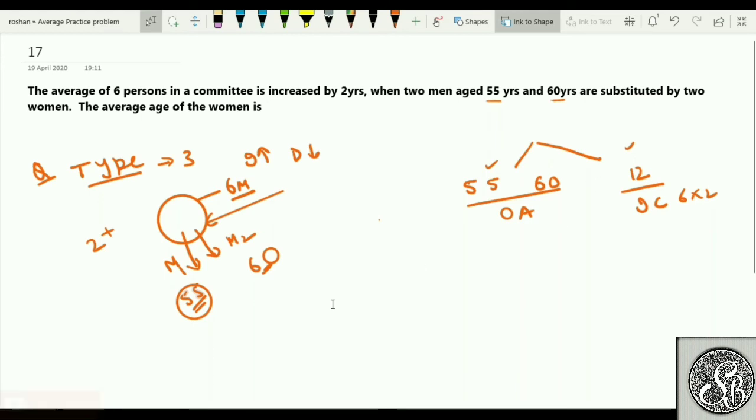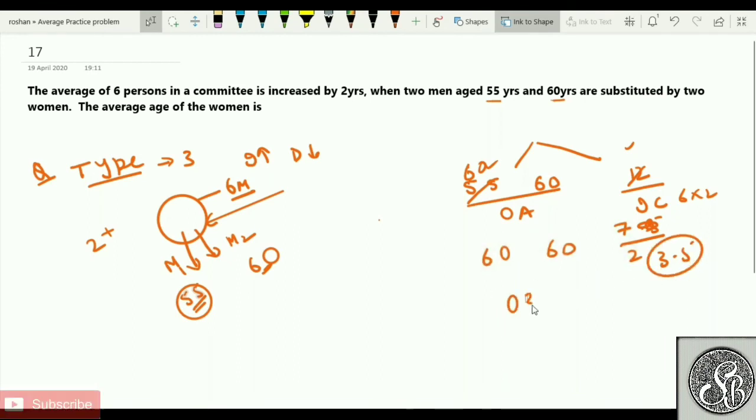If you want to find the average, there are many methods. Whatever way you want, you can find the average of these two ladies. You can do it like this. Give 5 to this person, make him 60. If you give 5 to this person, now this lady is also 60, and this lady is also 60, and 7 is left out. So divide 7 by 2, which becomes 3.5. So the difference of 3.5, the answer will be 63.5 if I'm not wrong. The average of these two ladies will be 63.5.